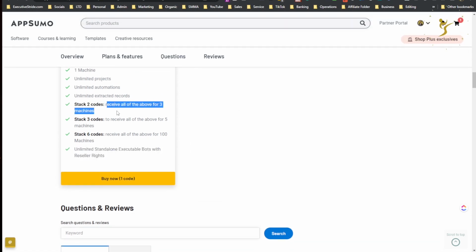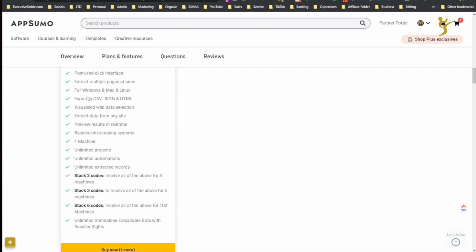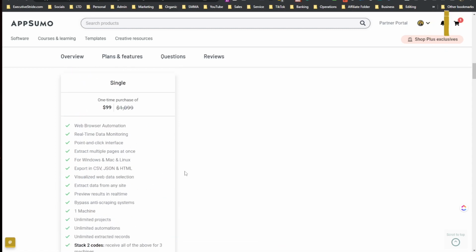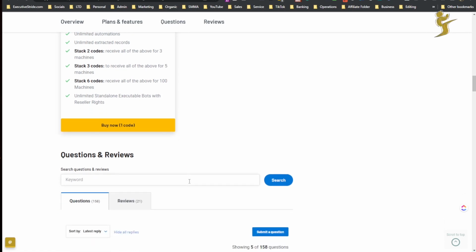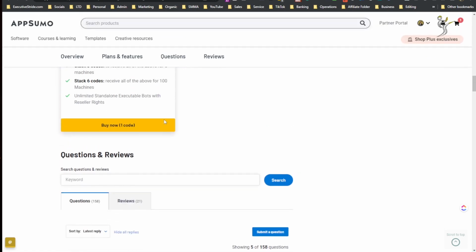Basically these machines right here, all I believe it allows you to do is, say if I wanted to run Artilla right now, I'm using my current machine, but say I wanted to run it in a VPS, virtual private server, I can't do that with just one machine, one license. I need to either stack 2 codes, 3 codes, or 6 codes, right? So it basically allows you to run it on different computers, different machines, different VPSs, whatever. So if you're just getting started, you can make do with one code because you get everything. But if you want to scale it and use multiple machines, you're going to need to buy additional codes.